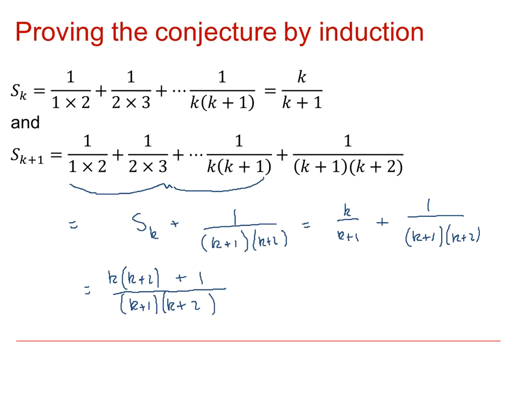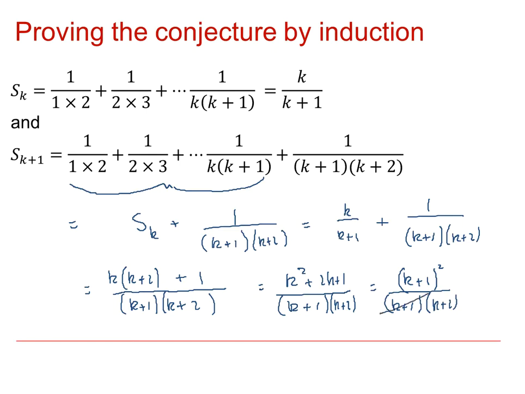So working out what we've got there, on the top line we've got k squared plus 2k plus 1, and then k plus 1, k plus 2. But the top line you'll see there is k plus 1 all squared, over k plus 1 and k plus 2. So we can cancel out one of those to give us our answer, k plus 1 over k plus 2.